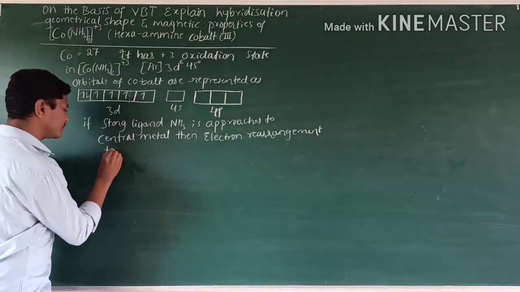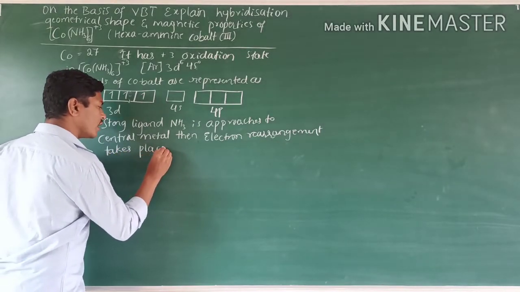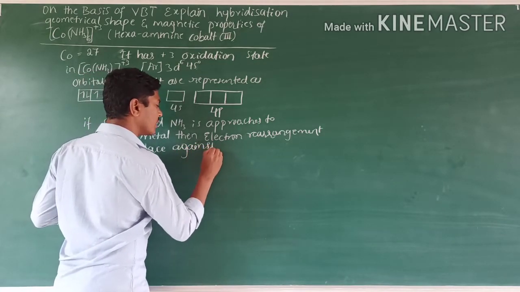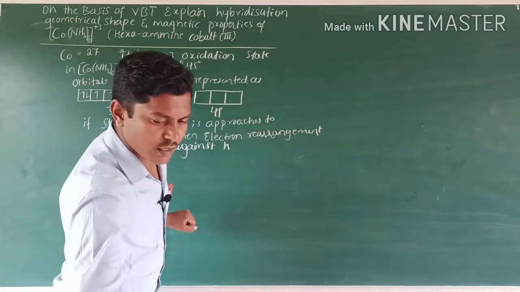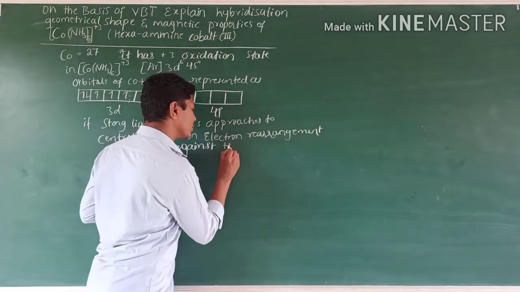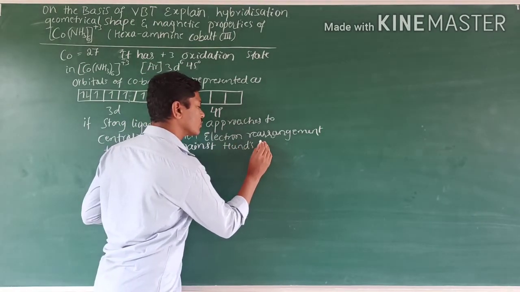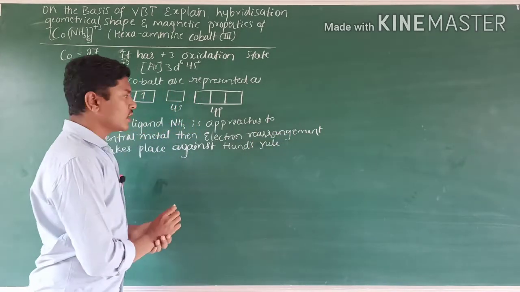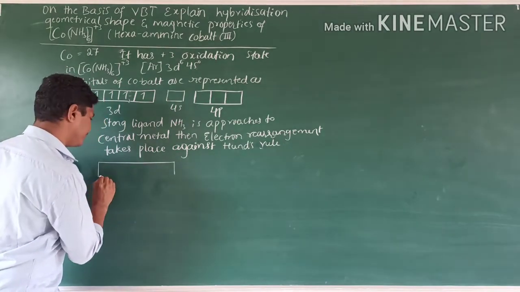Electron rearrangement takes place against Hund's rule. Then the pairing of electrons takes place.